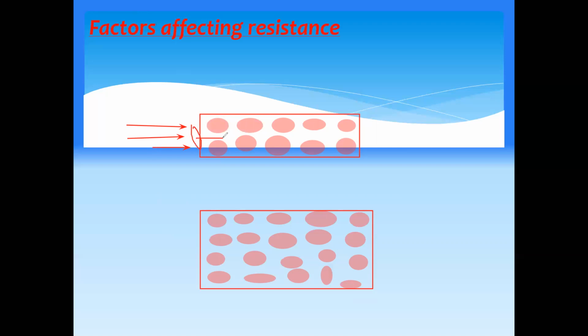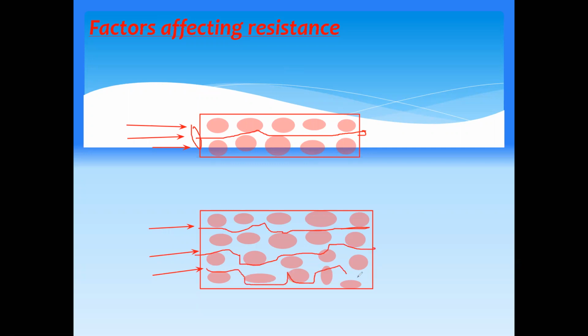They don't have any further space available. But with a greater cross-sectional area, the particles have multiple ways to flow, meaning this particle can take this passage and go out, the other particle takes the other passage and goes out. So they have more space available for their movement. That's why this will have low resistance, but this will have high resistance.